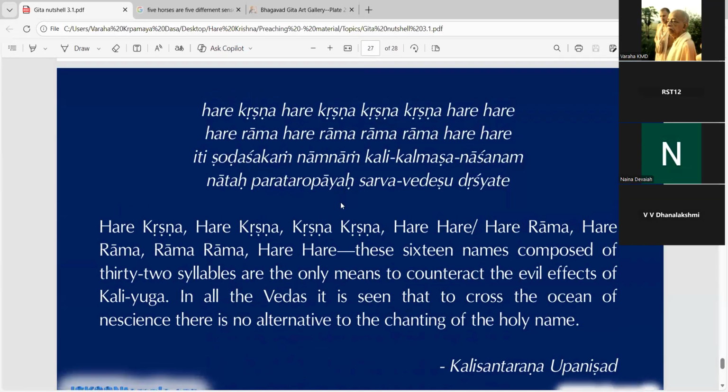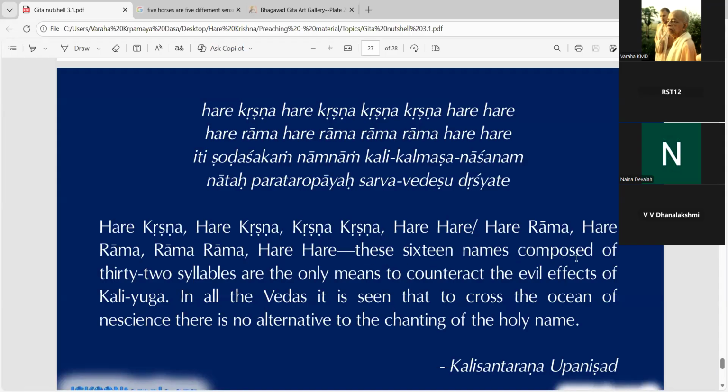Here, I was talking about chanting Hare Krishna. Let us see where it is mentioned. You see this Kali Santaran Upanishad. This is very clearly mentioned. Hare Krishna, Krishna Krishna, Hare Hare, Hare Rama, Rama Rama, Hare Hare. Iti Shodashakam Nam Kali Kalmasha Nashanam, Nataha Paratopayah Sarva Vedeshu Drashyate. You see this wonderful shloka from Kali Santaran Upanishad. What does it say? It says, Hare Krishna, Krishna Krishna, Hare Hare, Hare Rama, Rama Rama, Hare Hare.